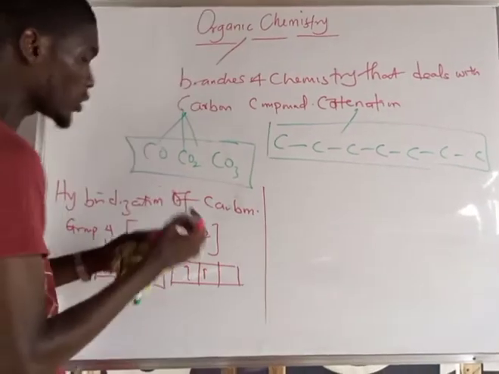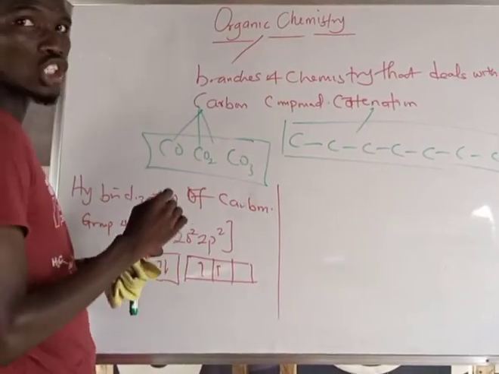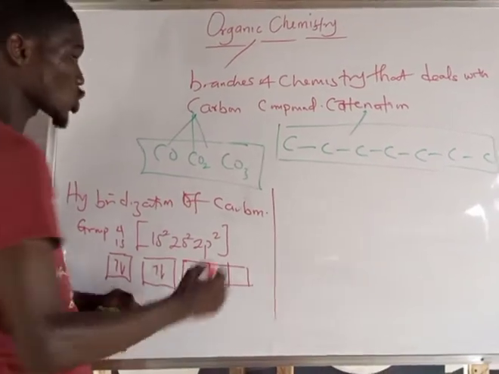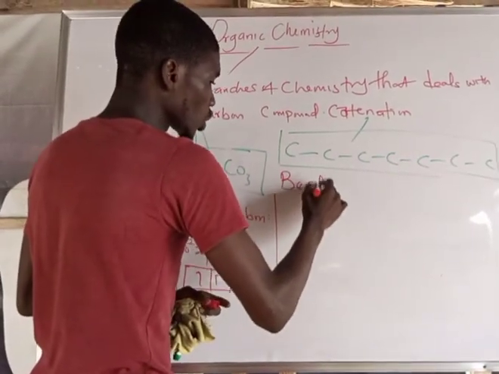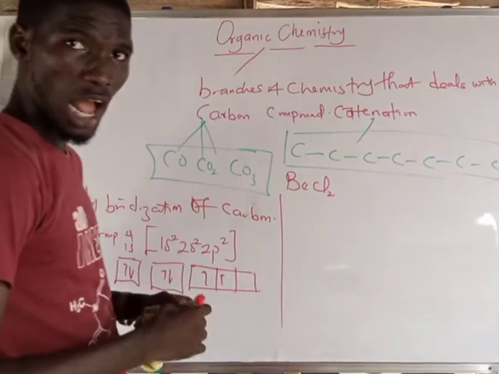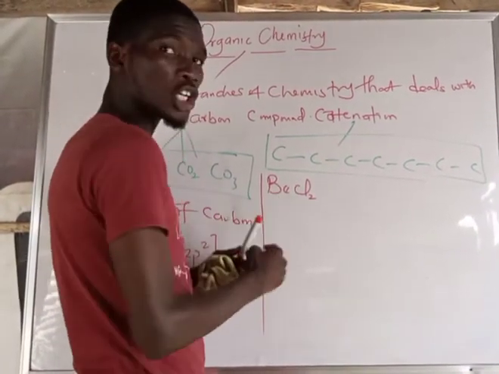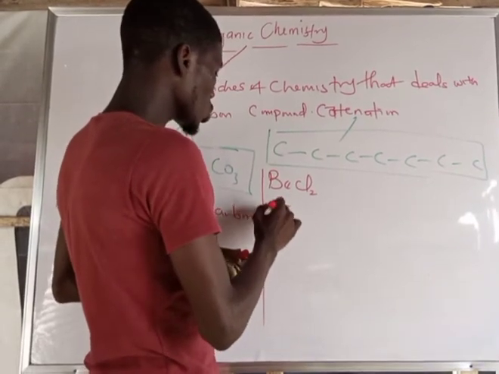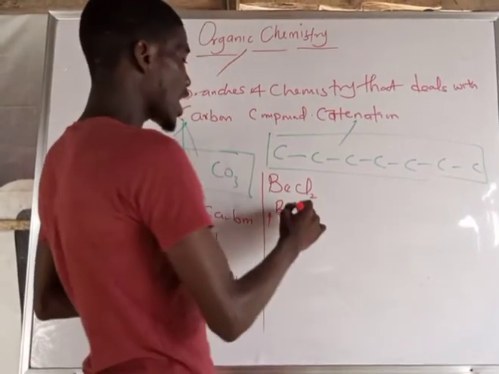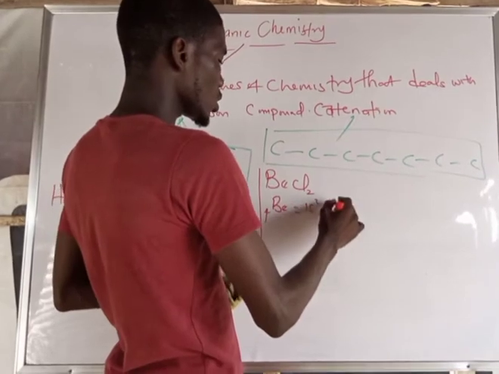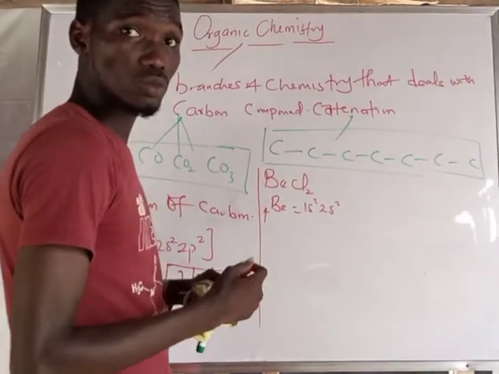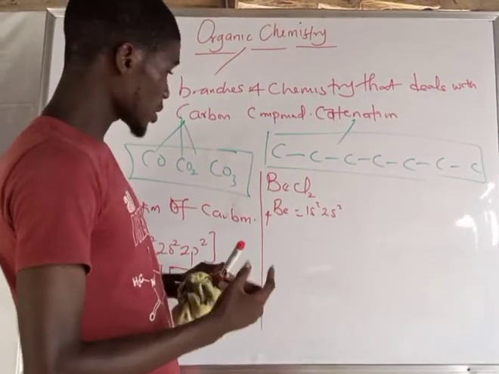I'm going to pick an example of hybridization to help some college students also. I have beryllium chloride. Are you with me now? Let's take out the electronic configuration of beryllium. Beryllium has atomic number 4, so I have 1s2, 2s2.